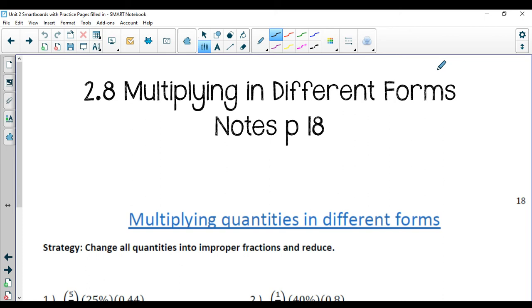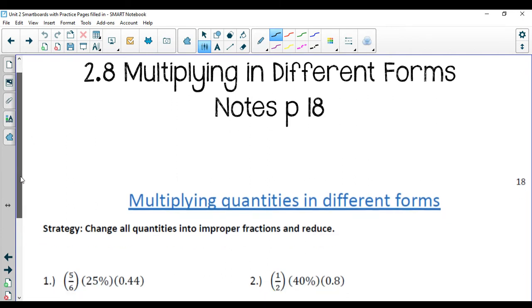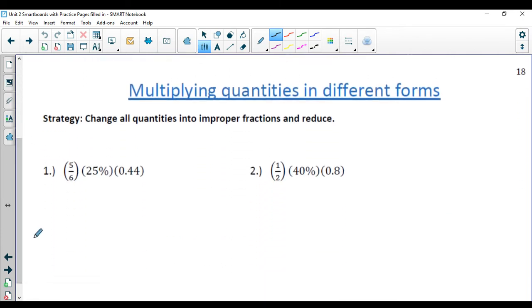All right, this is our lesson 2.8. It's called Multiplying in Different Forms, and we are in your notes packet on page number 18. So we're going to go ahead and get started here today. On page 18, multiplying in different forms, we're going to take your knowledge of fractions, decimals, and percents, and we're going to kind of put them all together here, and we're going to be multiplying some different quantities here.